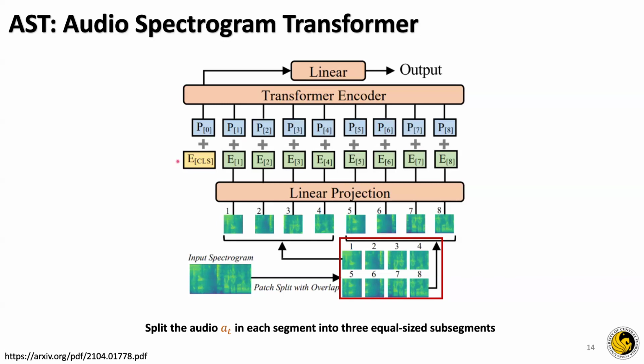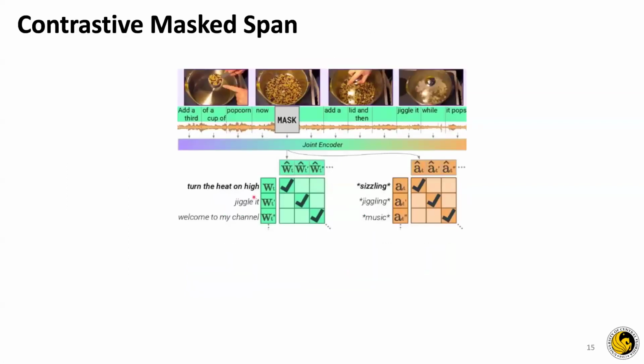The output patch is then input into the transformer encoder, where the output of the classification token is used to classify with the linear layer.